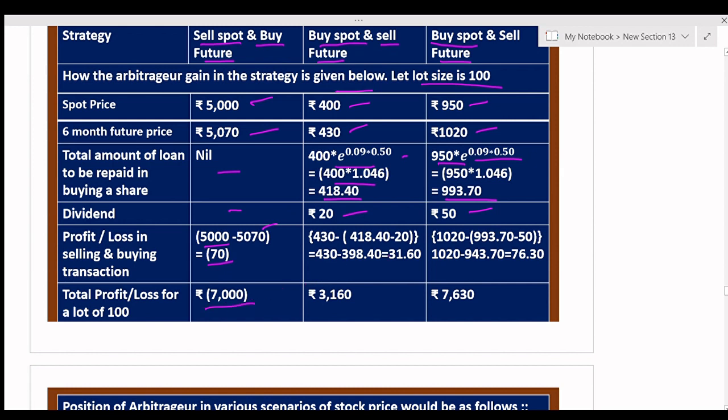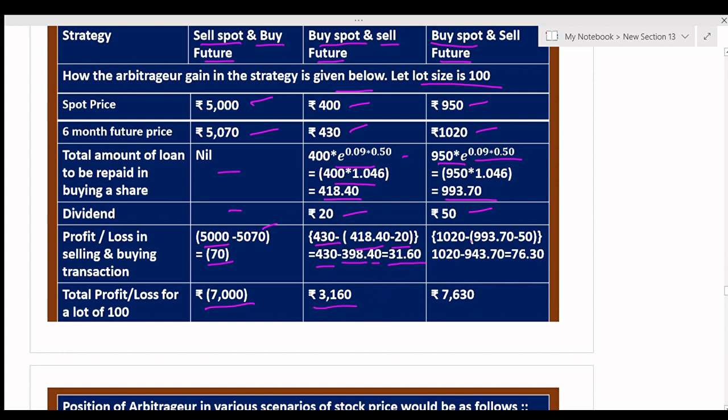Here you see, it is important. 430 is the 6-month future price and 418.40 is the total amount repaid after 6 months, minus dividend. Dividend is 20. So 430 minus 398.40 is equal to 31.60, and for a lot of 100, rupees 3,160 will be the profit.